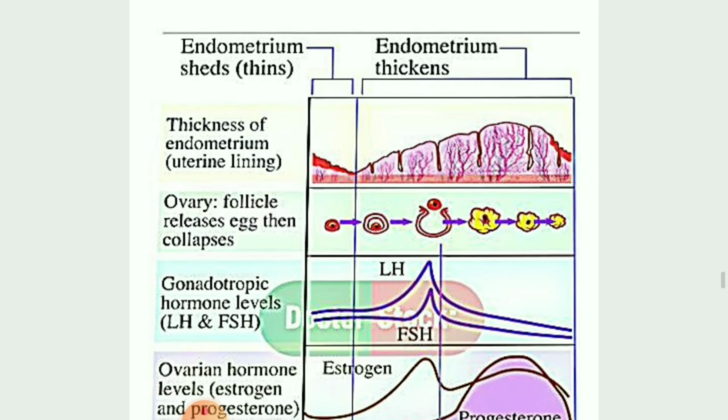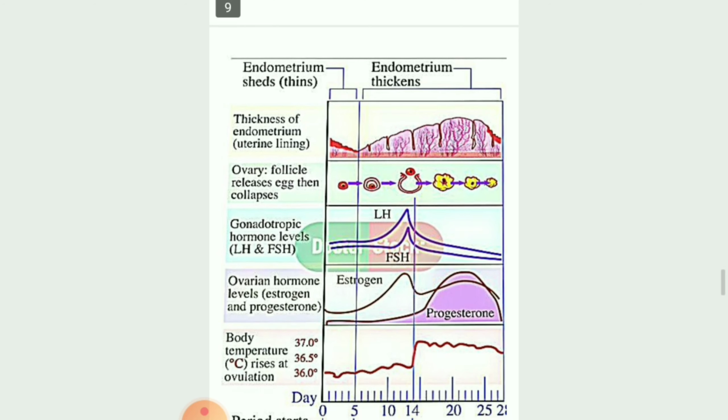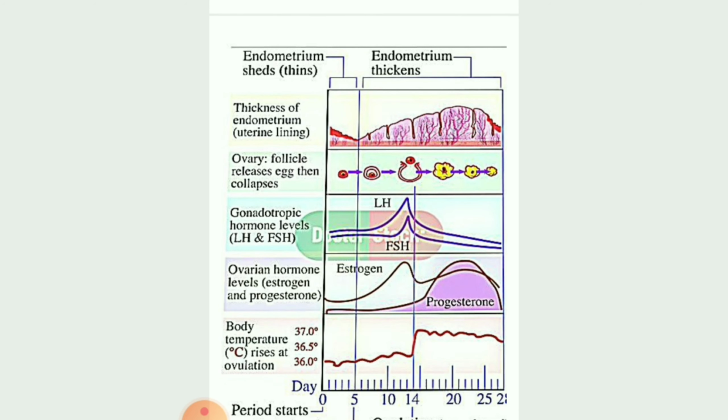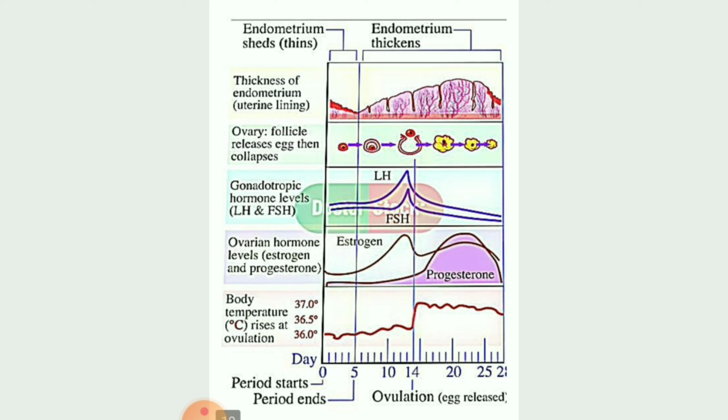See here again in this figure, the endometrial layer sheds. During the shedding it will become thin. Again when it becomes the preparatory phase, it will again thicken, a little bit thickened layer. Okay children. From when the period starts up till the period ends, that is your thin layer. After that it will become thickened.